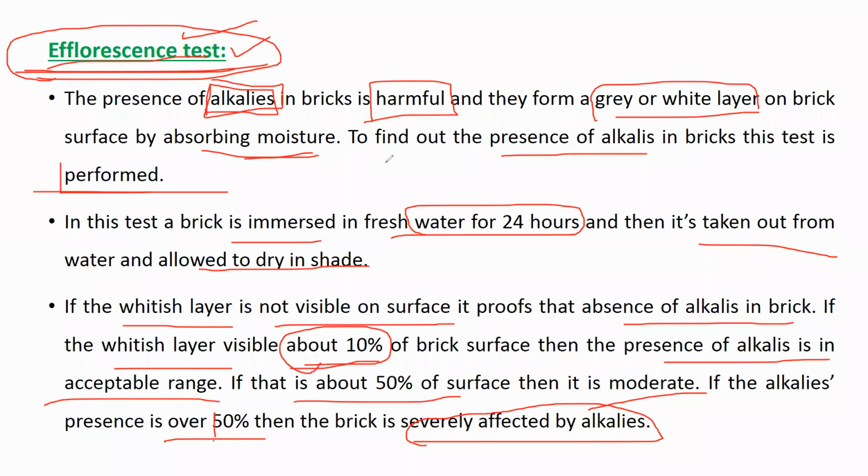If 50% of the brick has been affected by the white and gray patches, it means more alkali is present. If more than 50% has been affected, it means a heavy amount of alkali is present in the brick, and such bricks should not be used for construction. Understanding, right?